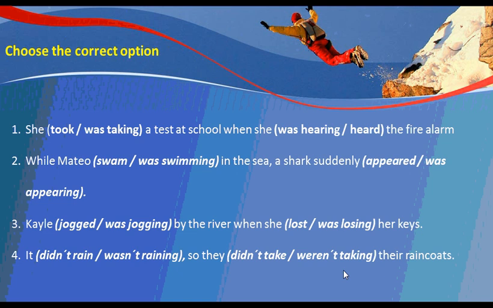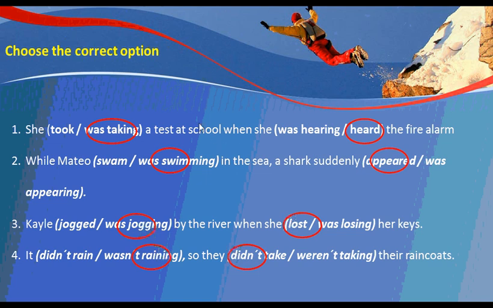Choose the correct option. Present, simple past or past continuous. She attended school when. Okay, what is after when? Okay, good. So for the first one, she was taking a test at school when she heard the fire alarm.